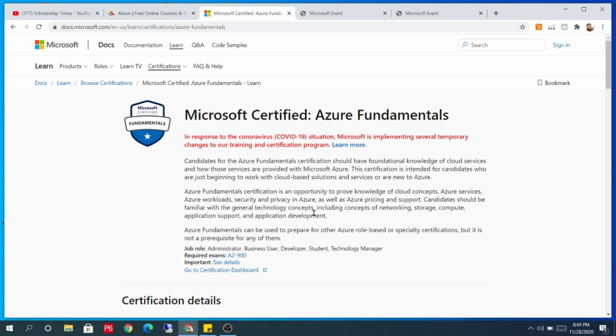These learning modules are free, but for the certificate you have to pay 99 US dollars. But if you join their webinars and complete them, at the end of the webinars you will receive a coupon. By applying that coupon you can get this Microsoft fundamentals certification for free.